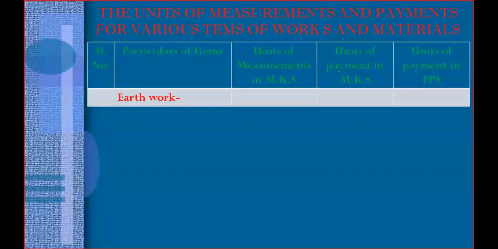Coming to the next one, units of measurements and payments for various items of works and materials. For different types of works in a building estimation, what are the units? What are the units for finding the quantity? So coming to the earthwork, there will be excavation, filling, different types of earthwork, and how do we follow the dimensions?